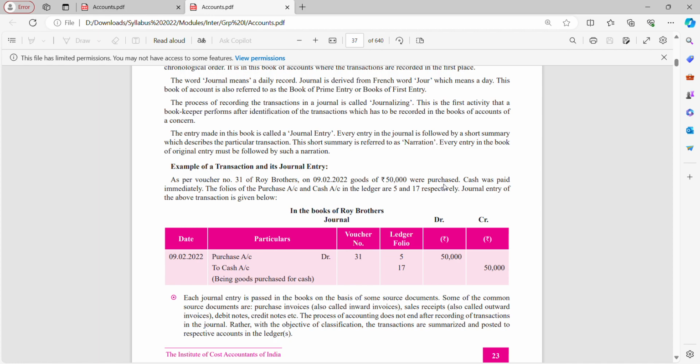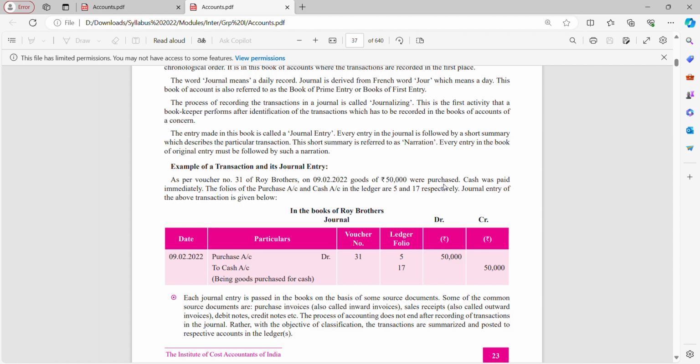Each journal entry is passed in the books on the basis of some source document. Whenever you prepare your journal entry, you are required to pass the journal entry, and when you pass a journal entry, that source document will help you to keep a record. Some of the common source documents are purchase invoice, sales invoice, debit notes, credit notes, etc.